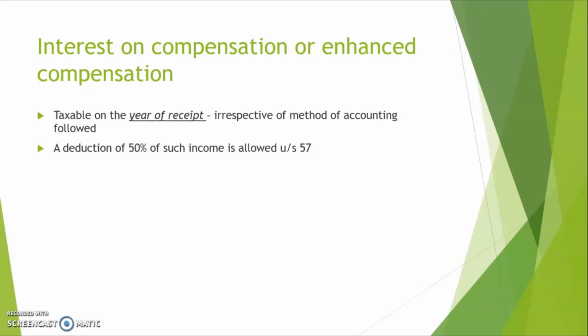Here what we have is a flat deduction, a standard deduction of 50% of such income, and this is as per section 57. So whatever the income is, it will be charged to tax only in the year of receipt, and in the year of receipt, we can take a standard deduction of 50%. Fine. Now that's it about interest on compensation or enhanced compensation.